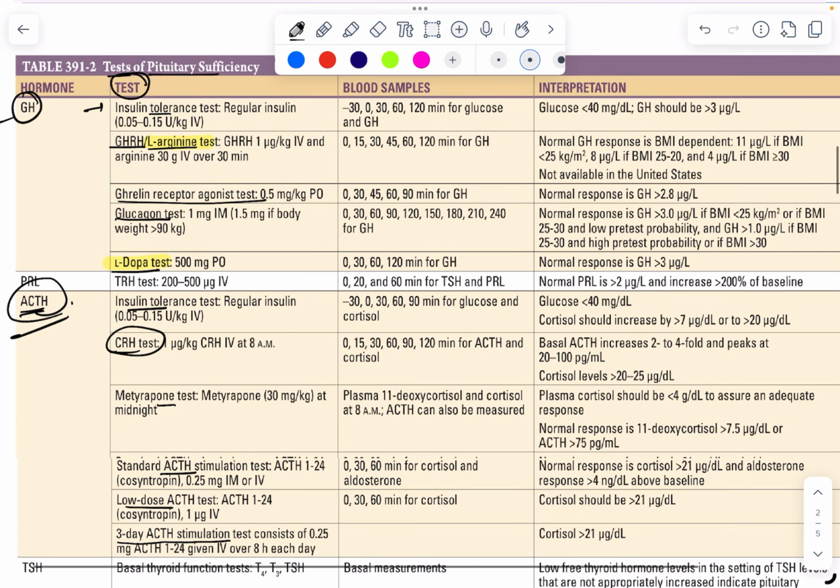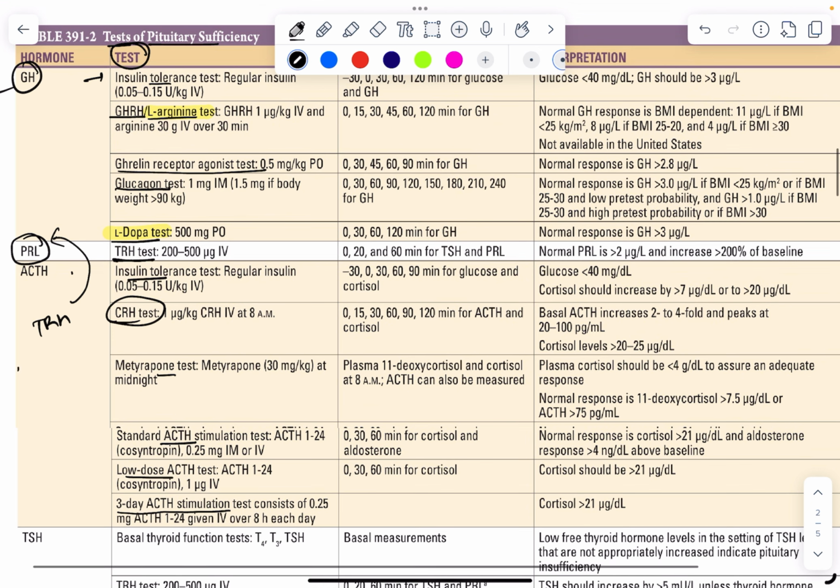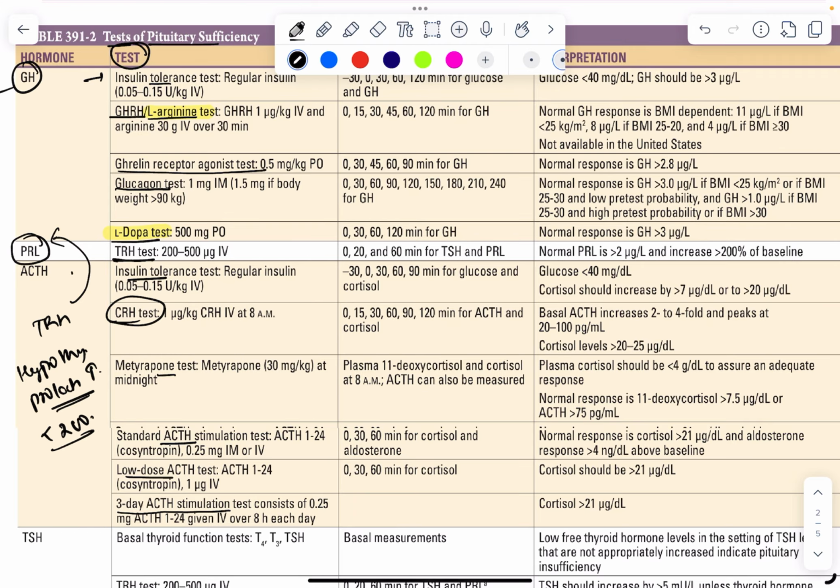Now, coming to other hormones, for prolactin, it is interesting that we do the thyrotropin releasing hormone test because TRH also stimulates the release of prolactin, and that is why in hypothyroidism as well, the level of prolactin is high, but this level will always be less than 200 microgram.